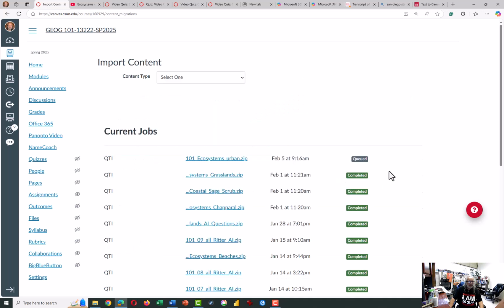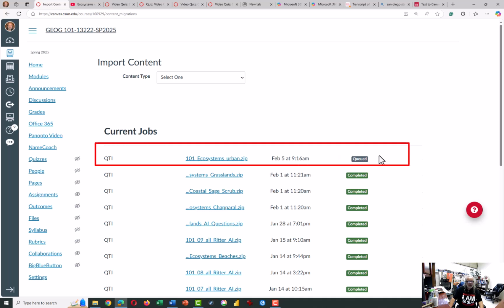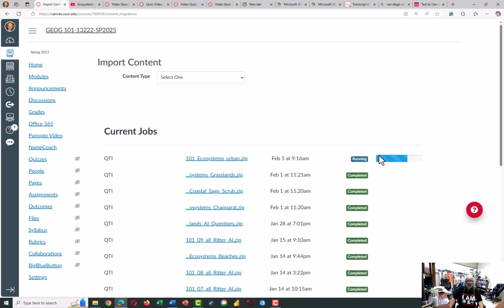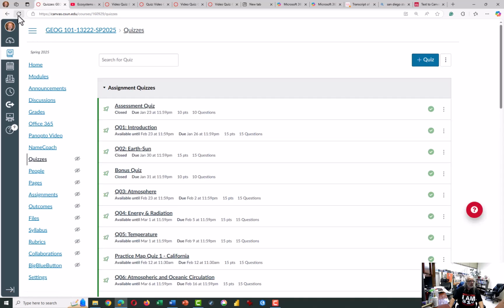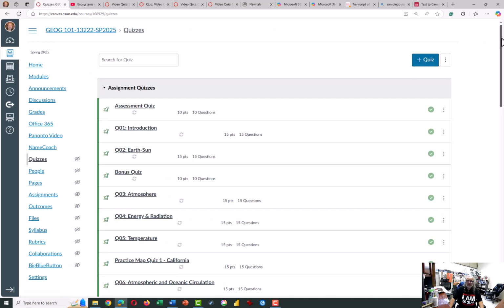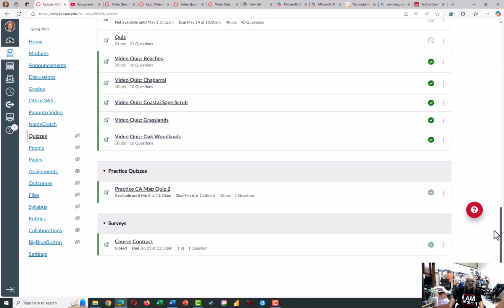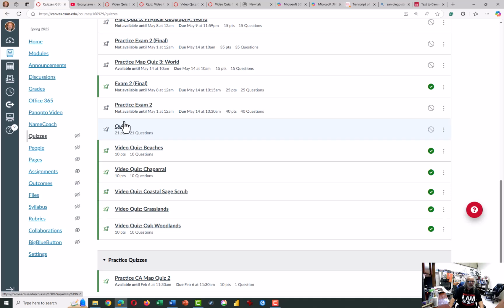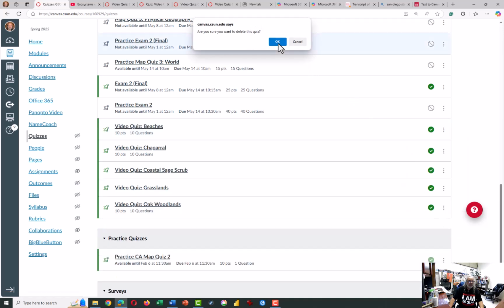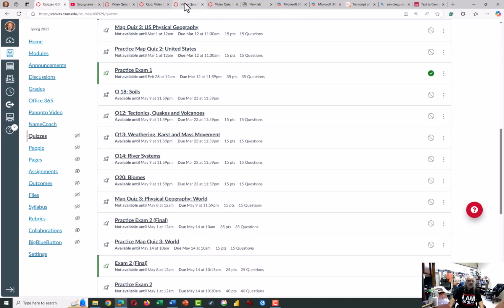This is going to do two things. One, you see it's queued. It's going to create a quiz for you from all of those questions, a sort of generic quiz. And I don't really want that, so I can go over here and click on quizzes. Once in a while you have to click reload because it doesn't load quickly enough, but here at the bottom, oftentimes, there it is, there's the new one. This is the new quiz, and I don't really want that. It's a generic quiz, and it's not set up the way I want, so I'm going to click delete.